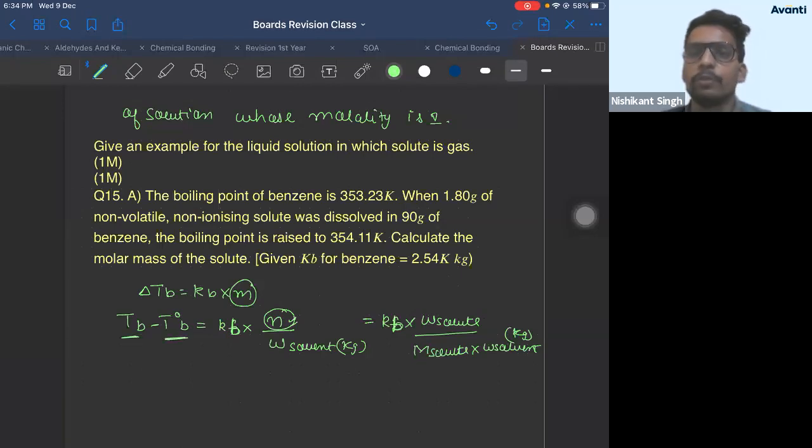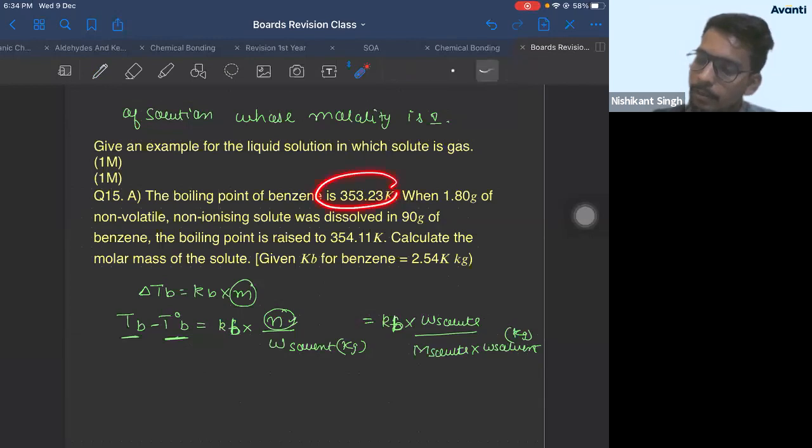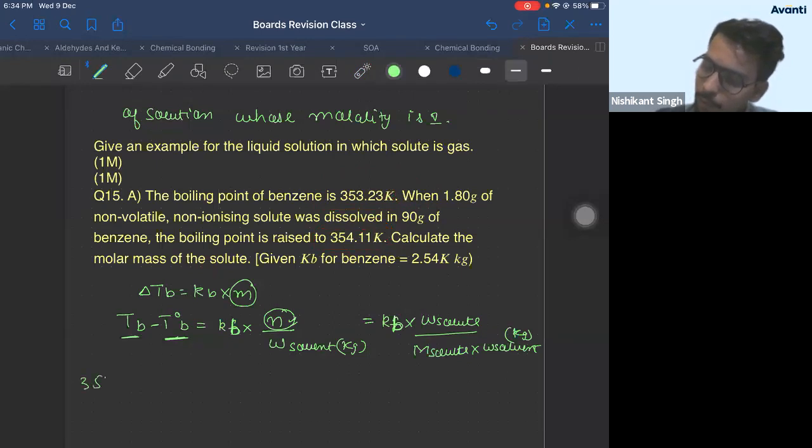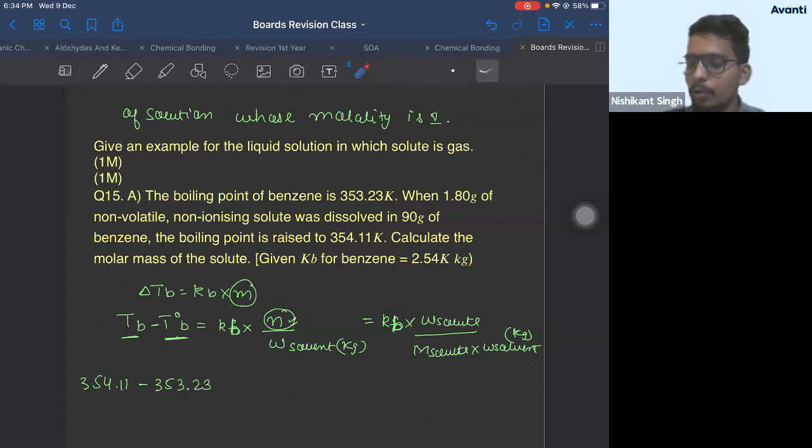Tb is the boiling point of solution. T naught b is the boiling point of solvent. The boiling point of solvent benzene is this much, and the solution is this much. So Tb is 354.11 minus 353.23. Whenever you don't understand what to subtract from whom, always remember this subtraction value should always be positive. It can never be negative. So in this numerical, always subtract the lower value from the larger value.